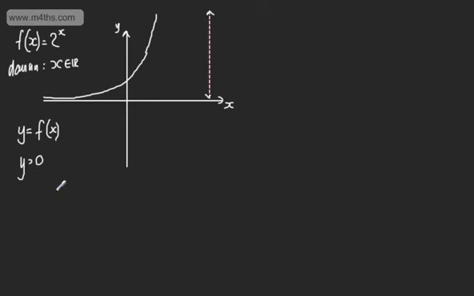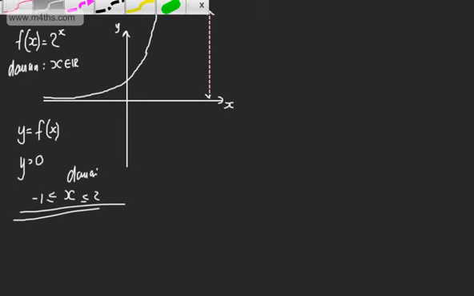If we wanted to restrict the domain, let's say now that x was going to be between, let's go for -1 and 2. So instead of the domain being all real values, we're going to take from -1 now to +2. So if I look at that, it's a 1-to-1 function now in that particular interval.